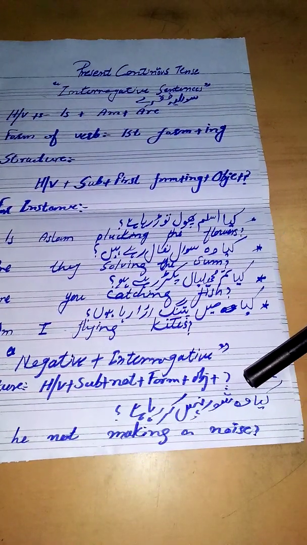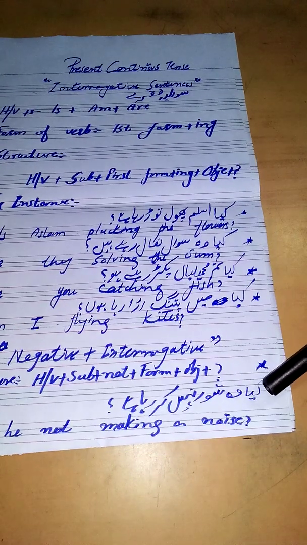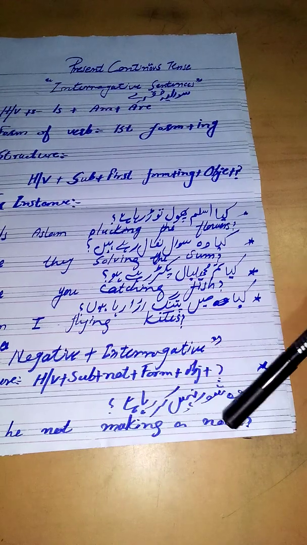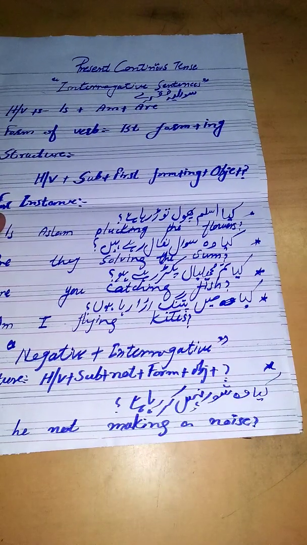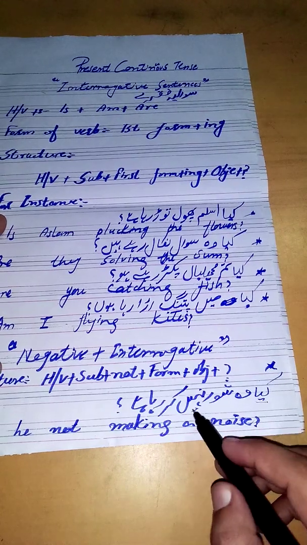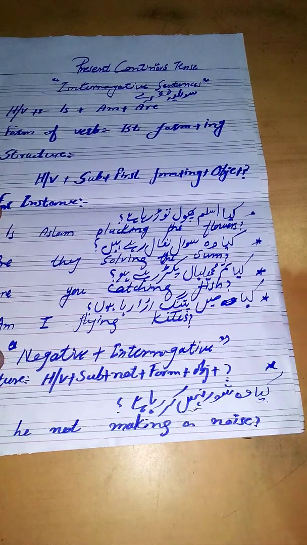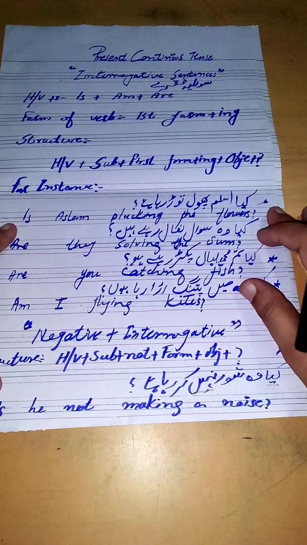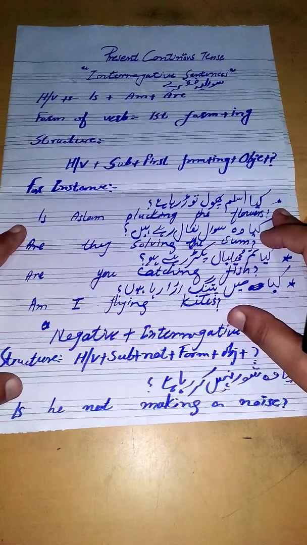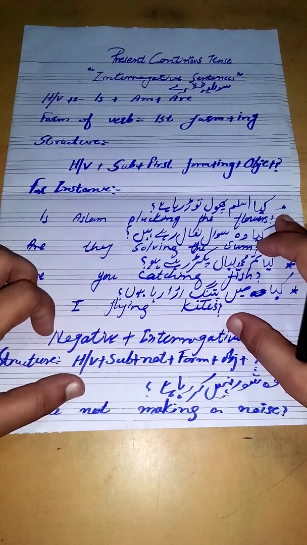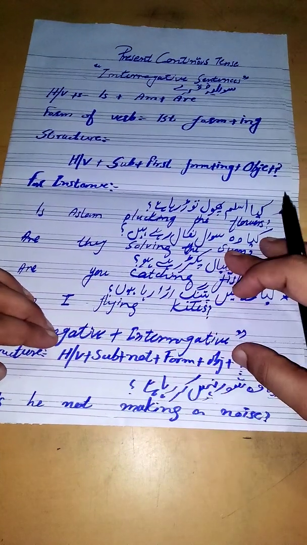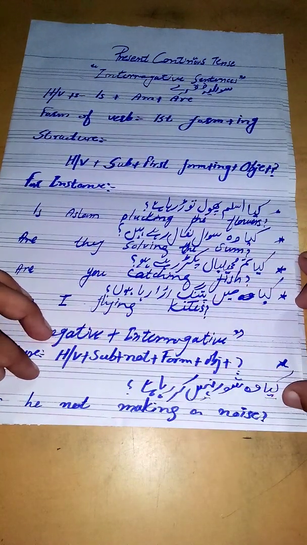So let's see how we will create them. The first sentence is, क्या वो शोर नहीं कर रहा है? Clear? Here students, you can see we have used both words. The first is kya and the second word is nahi. It means this tense is negative plus interrogative. Now we will create: first kya wo, is he not? After the subject what will we use? Not. Is he not making a noise? And in the last of the sentence, question mark.